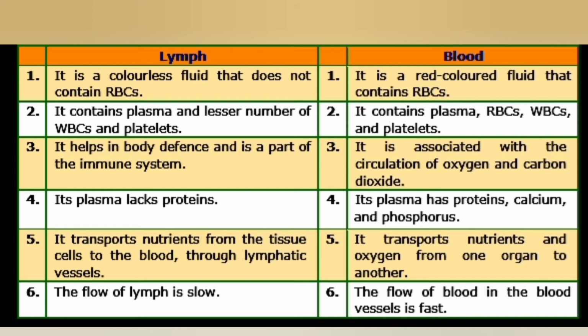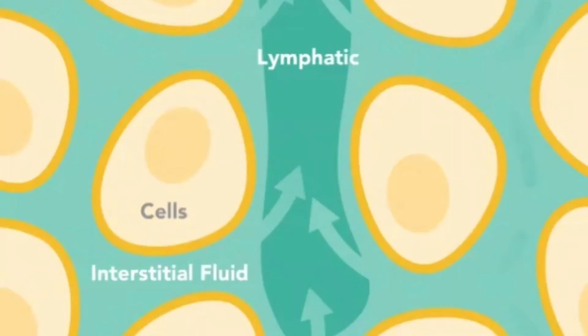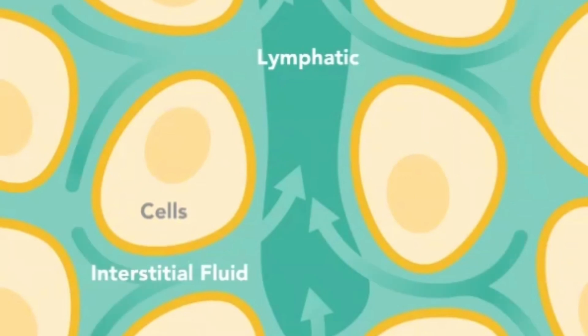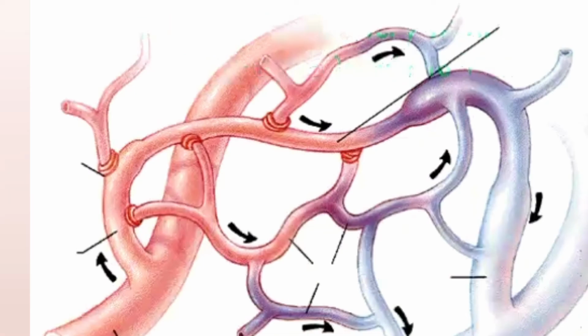Clotting of lymph is comparatively slower than that of the blood. Lymph transports material from tissue cells into the blood, while blood transports material from one organ to another. Lymph flows very slowly while blood flows very fast. Lymph moves in one direction, that is from the tissue to the subclavian veins, while the blood moves away from the heart and towards the heart.